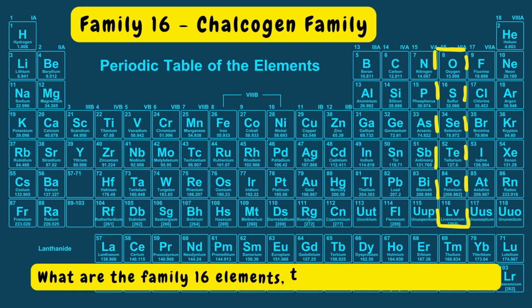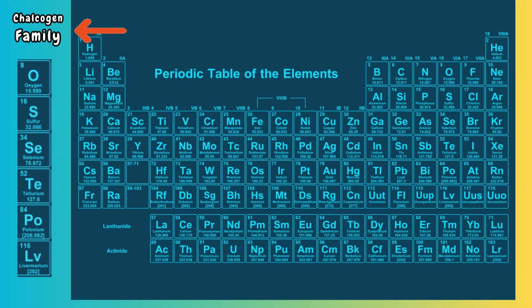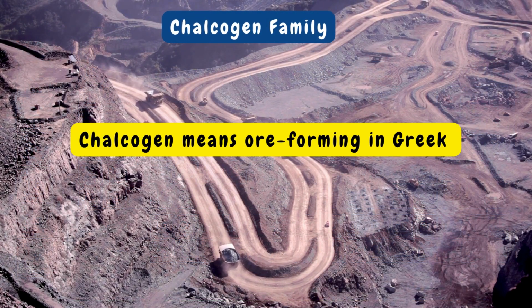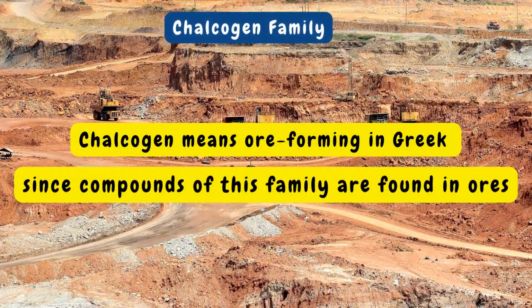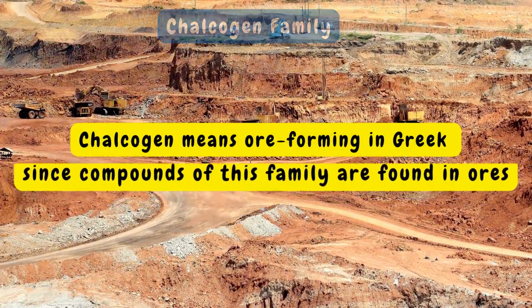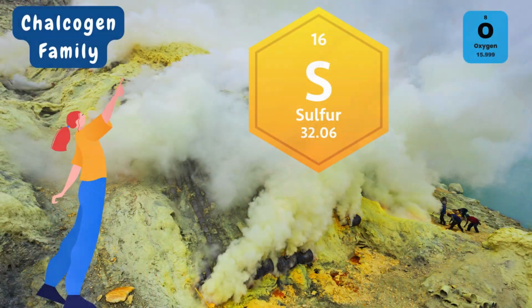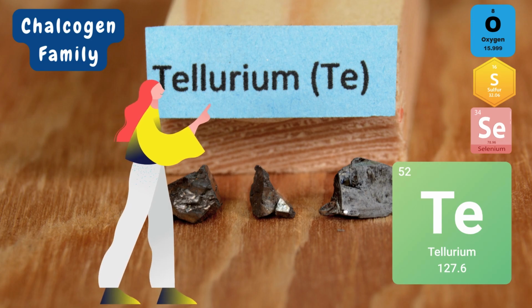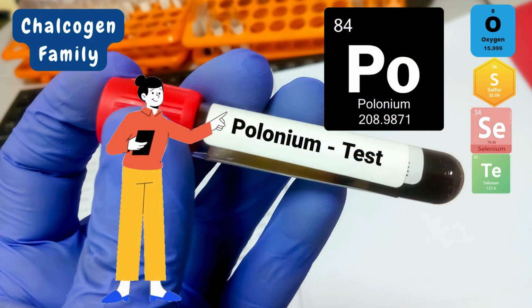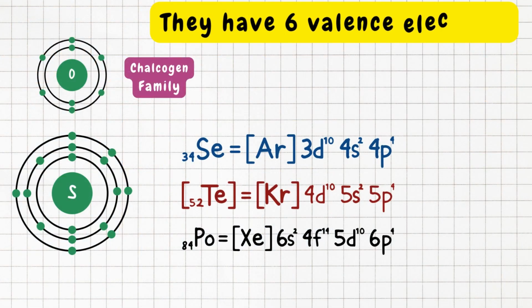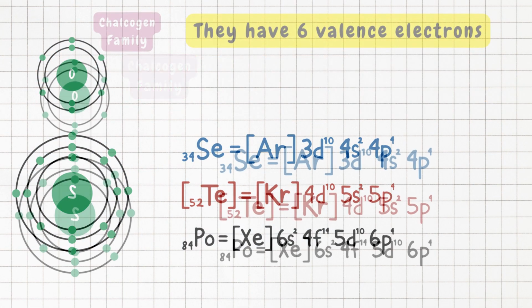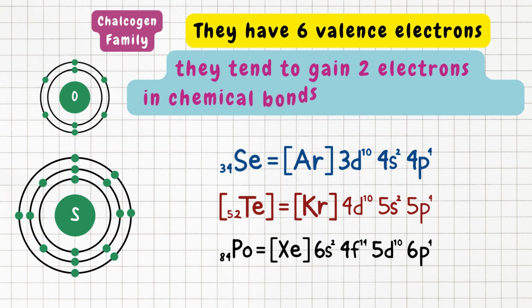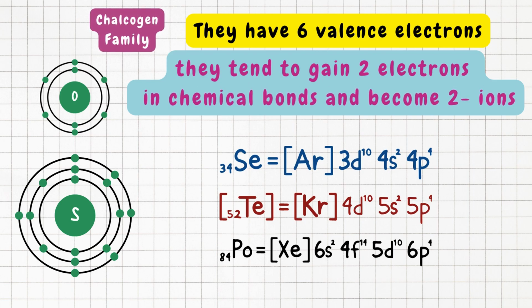What are the family 16 elements, their properties and uses? Family 16 is the oxygen family or the chalcogens. Chalcogen means ore forming in Greek, since compounds of this family are found in ores. Oxygen, O, sulfur, S, selenium, Se, tellurium, Te, and polonium, Po, are part of this family. They have 6 valence electrons. They tend to gain 2 electrons and become 2 minus ions in chemical bonds.